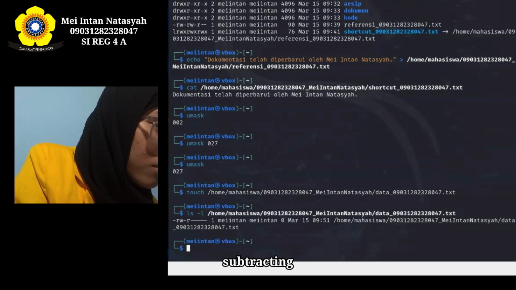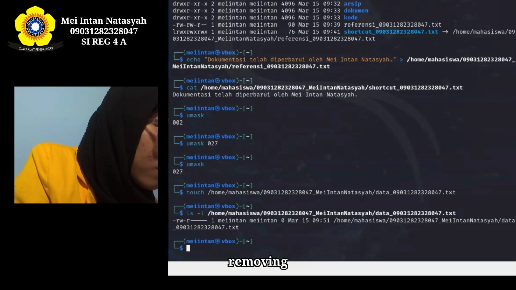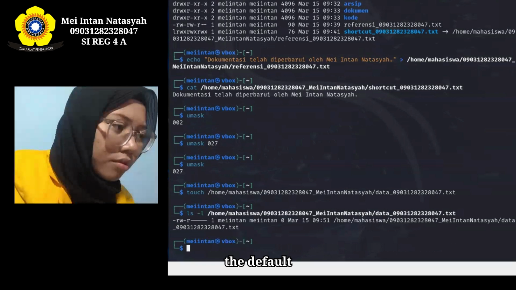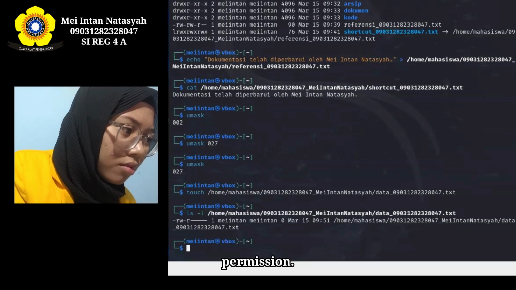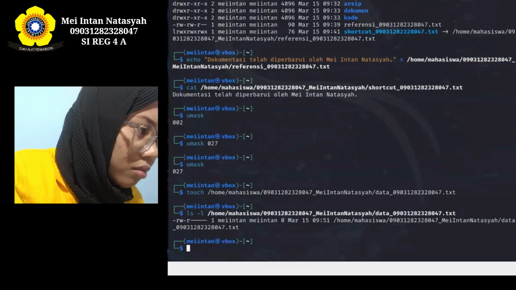If we create a new file with a umask of 027, the default permission will be: the owner has full permission, read and write. The group has read-only permission. Others have no permission at all. So, changing the umask affects newly created files by limiting the access rights based on the specific value.